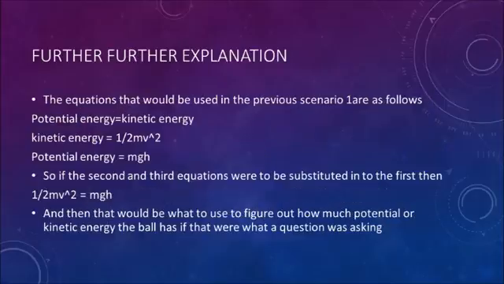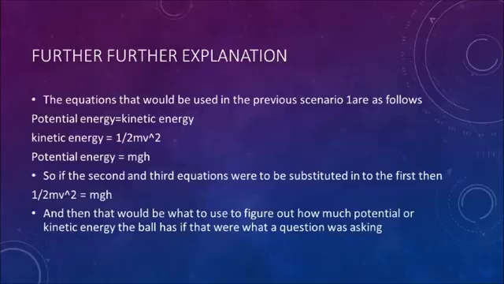The equations that would be used in the previous scenario are as follows. The potential energy is equal to kinetic energy, which is in this case an equation that symbolizes conservation of energy. And kinetic energy is equal to 1/2 mass times velocity squared. And potential energy is equal to mass times gravity times height.